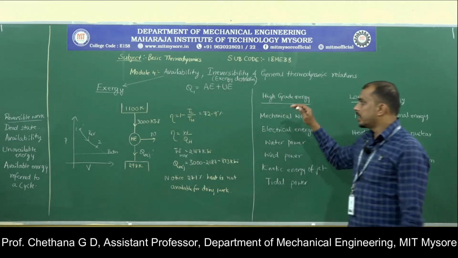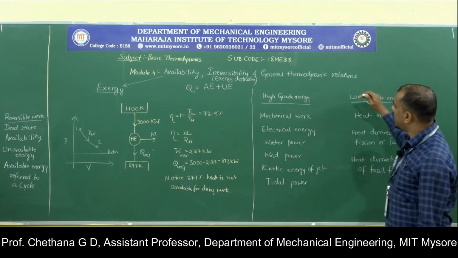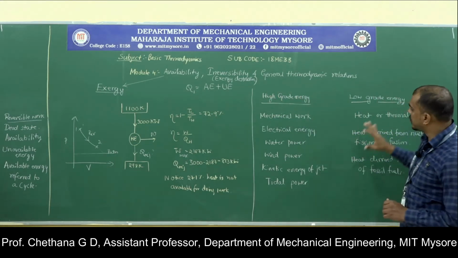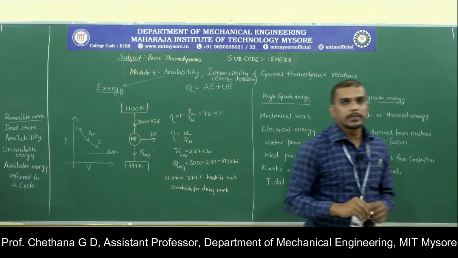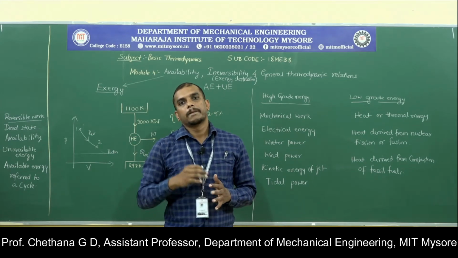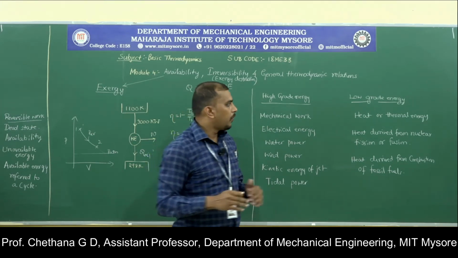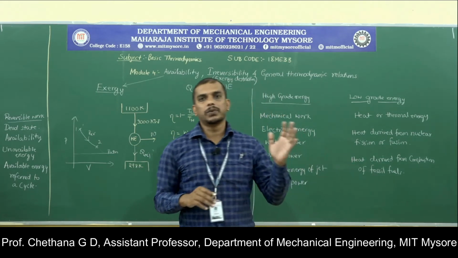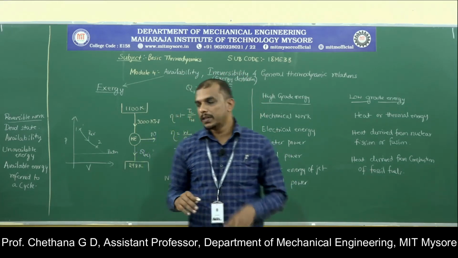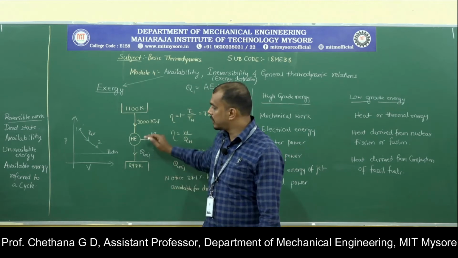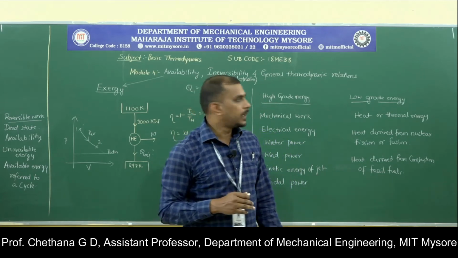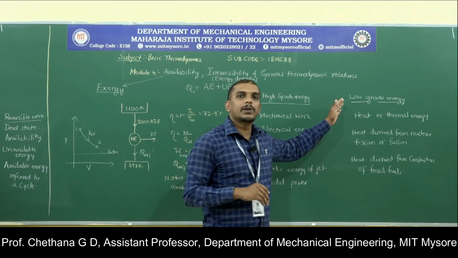Now let us talk about high grade energy and low grade energy, because whenever we talk about exergy analysis, we generally talk with respect to heat. We know from the second law itself that other energies can be converted into heat very easily, whereas when you talk about converting heat into work, you cannot have a 100% efficient engine, because of the same reason of unavailable energy. There has to be a minimum heat which you have to reject in order to get the work output in a cycle. This is why it is called a low grade energy.